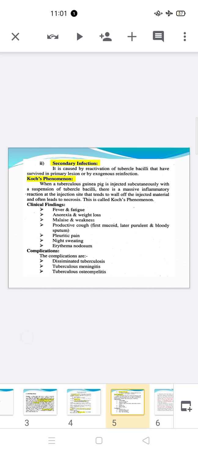Now the complications of the secondary or reactivation tuberculosis. As we discuss: pulmonary tuberculosis, second pleural and pericardial infection, lymph node infection.